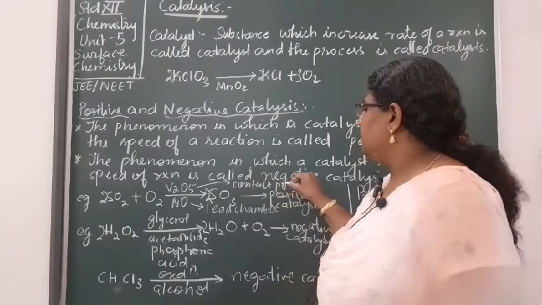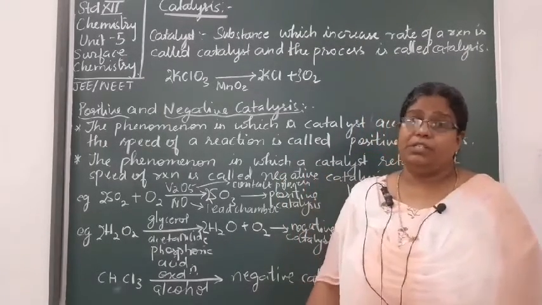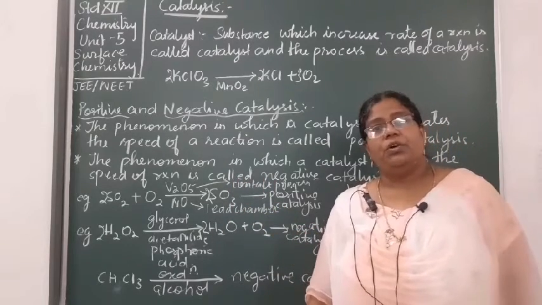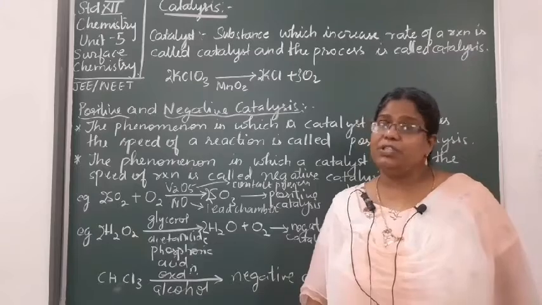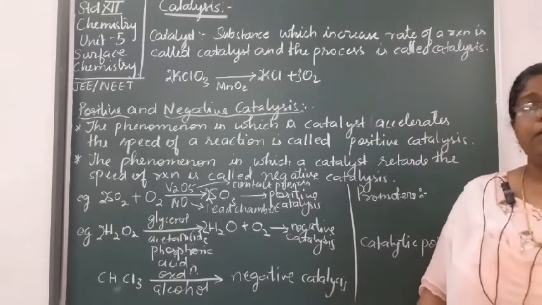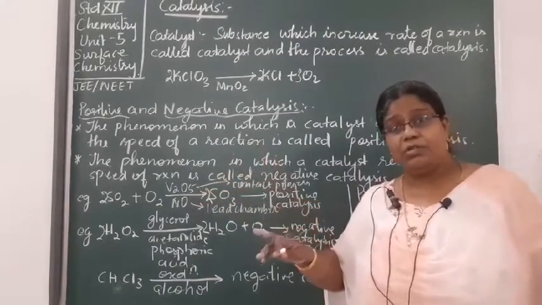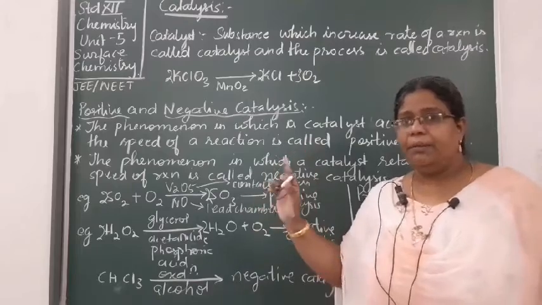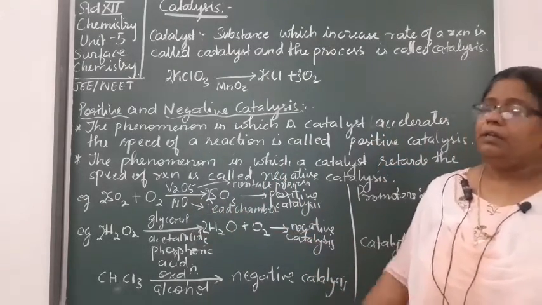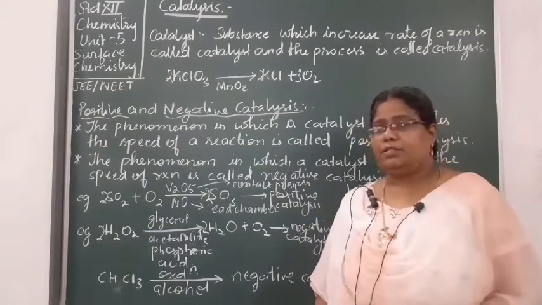Contact process हमने, it is there in the P block element chapter, where the contact process is used for the preparation of H2SO4, when we were studying about sulfur dioxide and its properties and the compounds formed by sulfur dioxide. तो वो contact process में V2O5 is used as a catalyst, vanadium pentoxide, and the lead chamber process में the NO, nitric oxide, is being used as the catalyst. ठीक है.